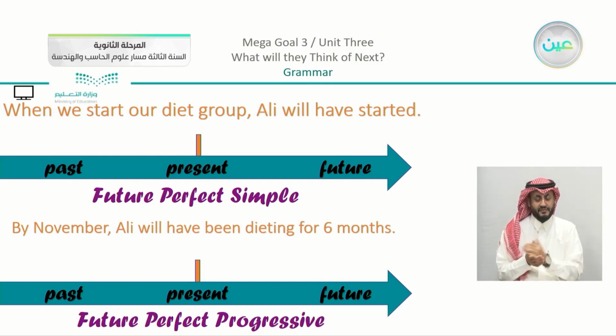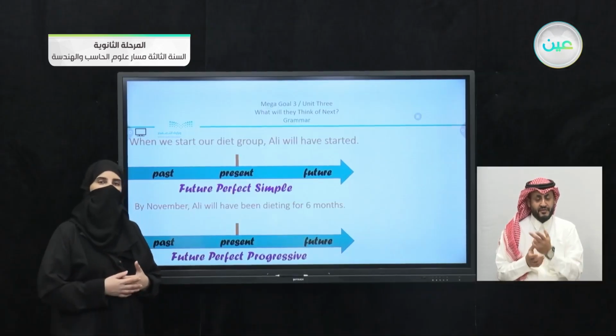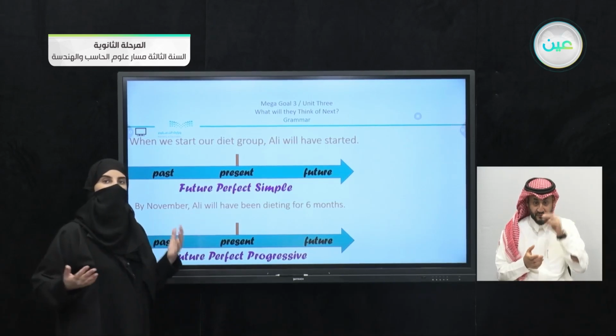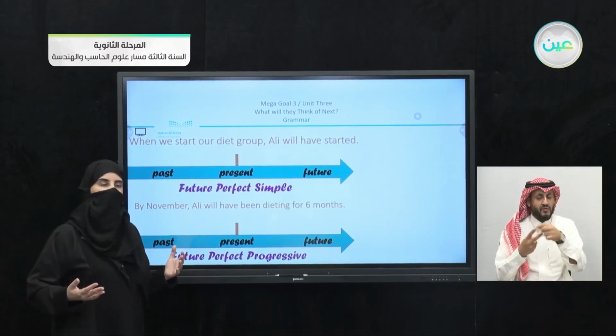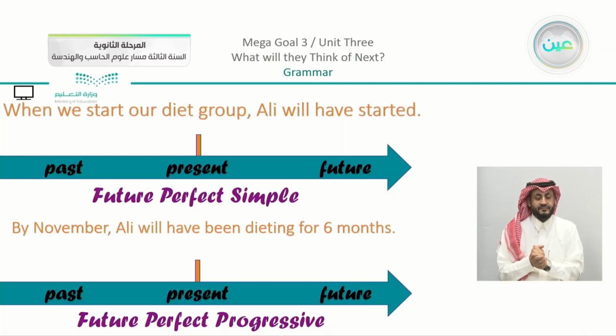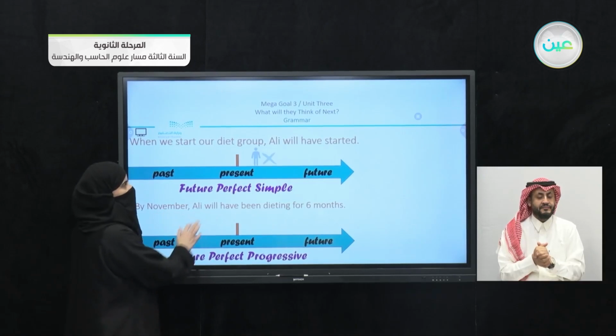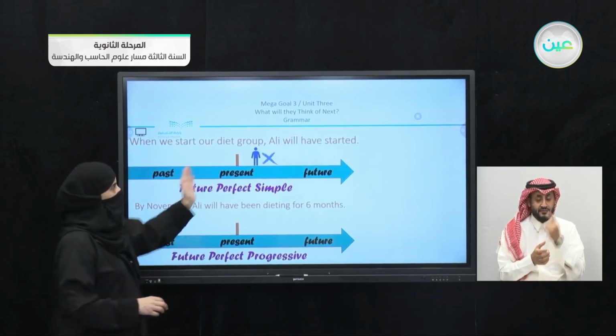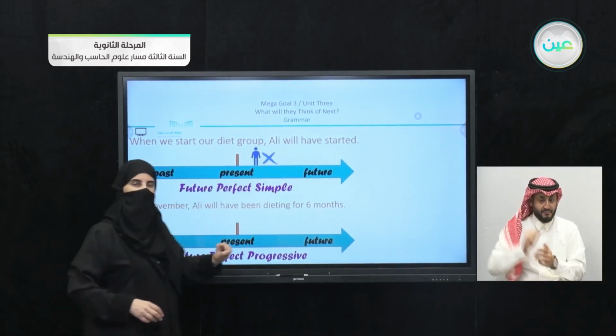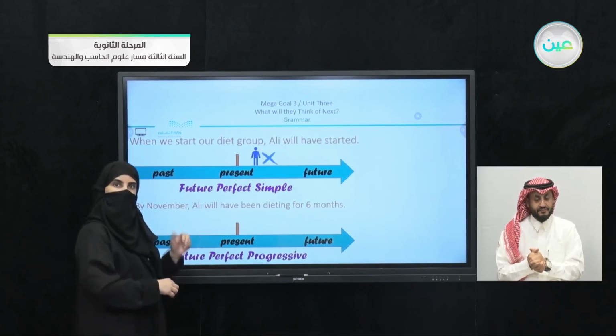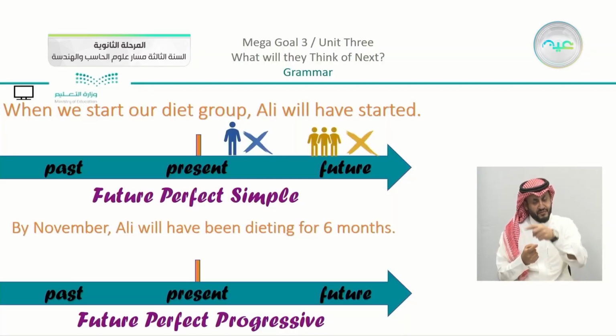Now this is why I read the examples that we had before, just to get you in the mood that we have two actions that we're talking about. So we have here the two actions, starting the diet group, and Ali will have started. So who started first, the diet group or Ali? So here we can say that this is Ali. In the future, he will have started. And after he has started, we have here, the diet group will have started.